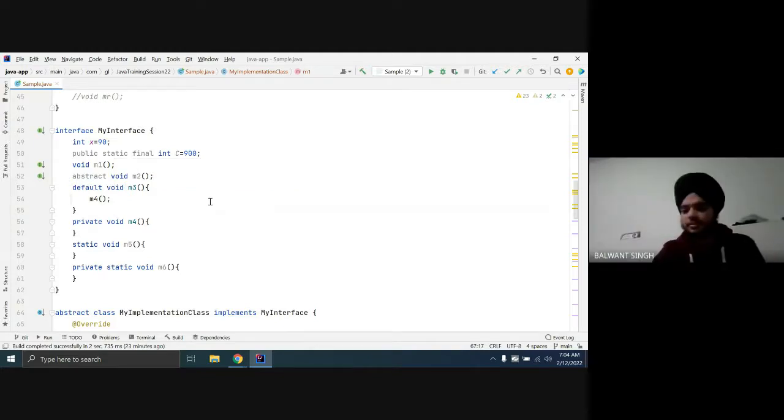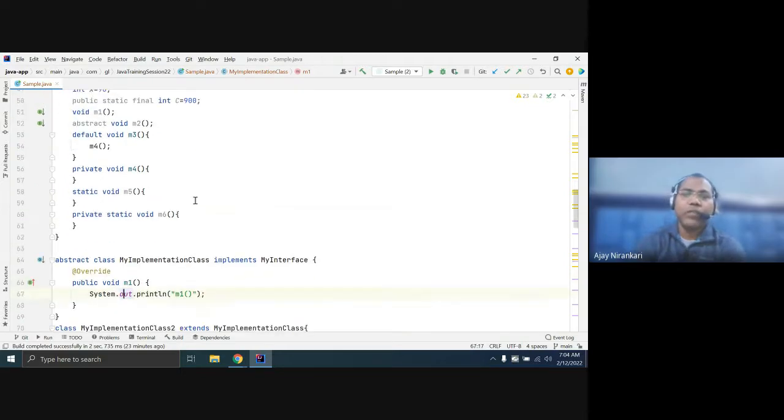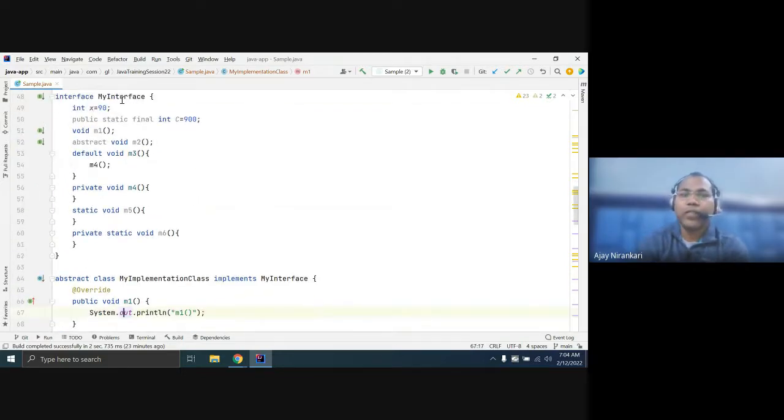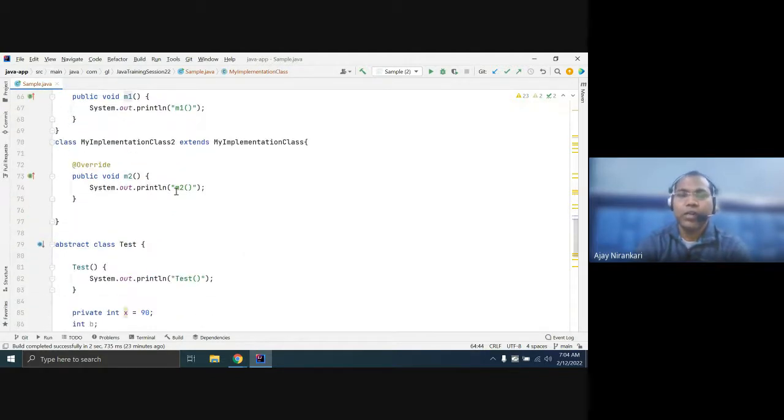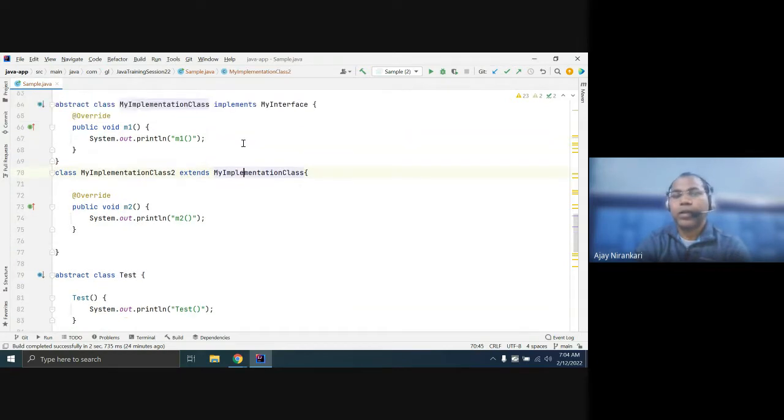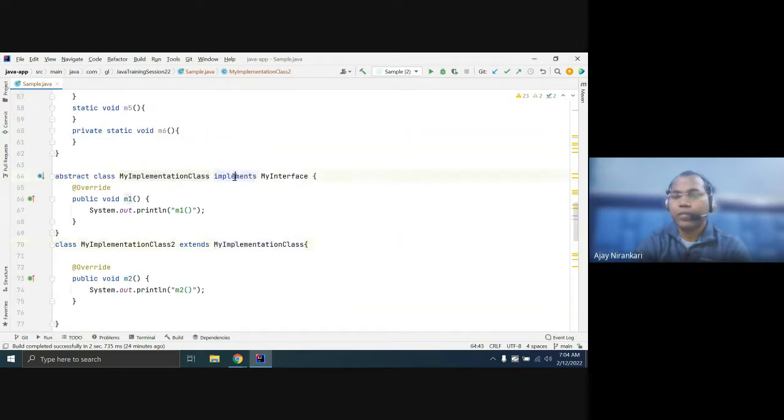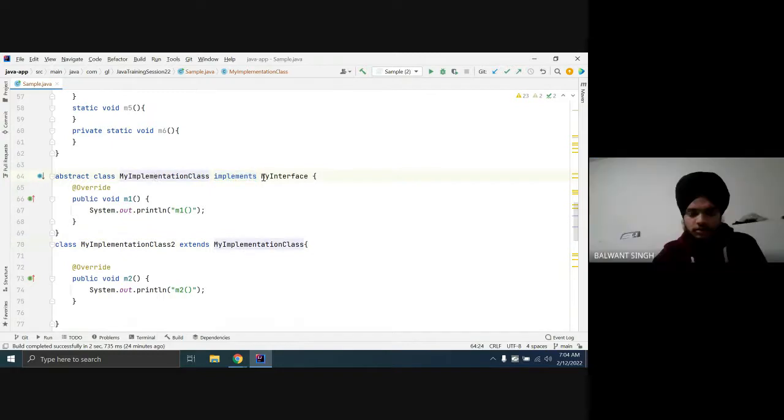Sir, what is the difference between extend and implement? Yes, whenever we are using an interface, at that time you have to use the keyword implements, right? And for a class, use extend. Extend means left side class, right side class. But in the case of implements, left side should be a class, right side should be an interface.